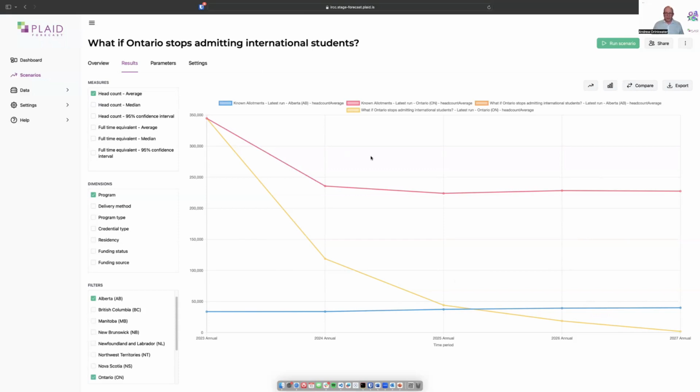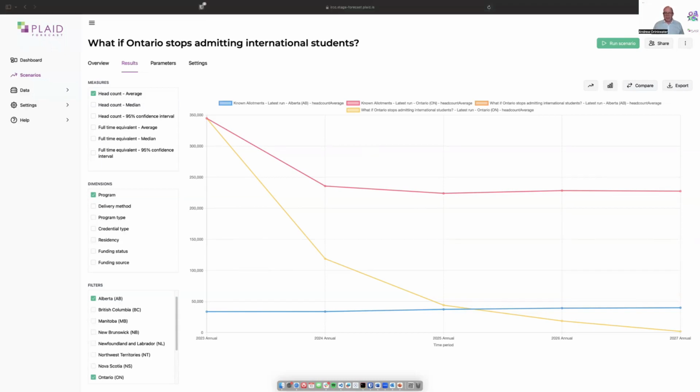In closing, what we did here was we took a fictitious scenario made by a slip up of wording from one of Canada's premiers, and we said, well, what if that became reality? We put that into Plaid Forecast by cloning an existing scenario and just adjusting the pieces that we needed to adjust for our current scenario. In under 20 seconds, we were able to get our results and then compare them with the original in real time and see what the differences might be. This could help our planning process, either as a government or as an academic institution, to be able to compare scenario A, B, and C, and so on.